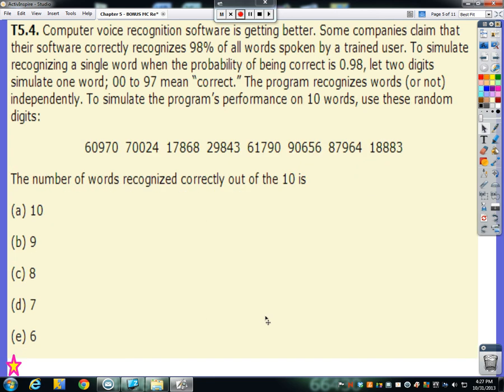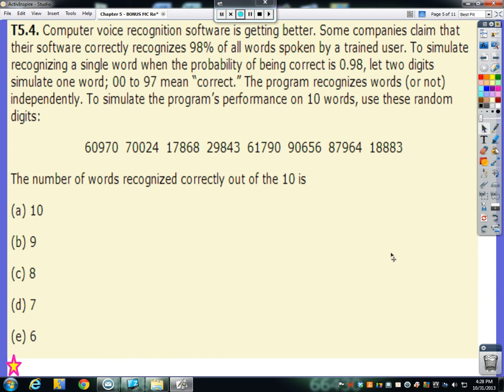Number 4, computer voice recognition software is getting better. Some companies claim that their software correctly recognizes 98% of all words spoken by a trained user. To simulate recognizing a single word when the probability of being correct is 0.98, let 2 digits simulate one word. 0 to 97 mean correct, and 98, 99 is wrong. There's our 2%. The program recognizes words or not independently. To simulate the program's performance on 10 words, use these random digits.